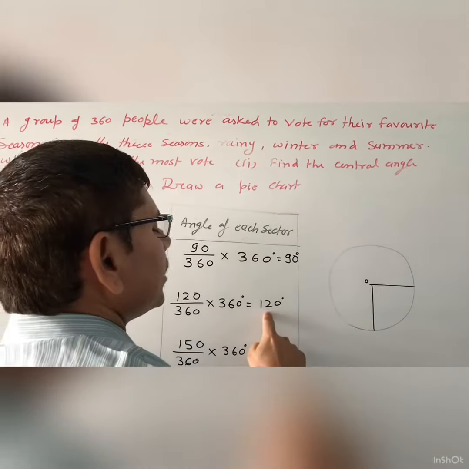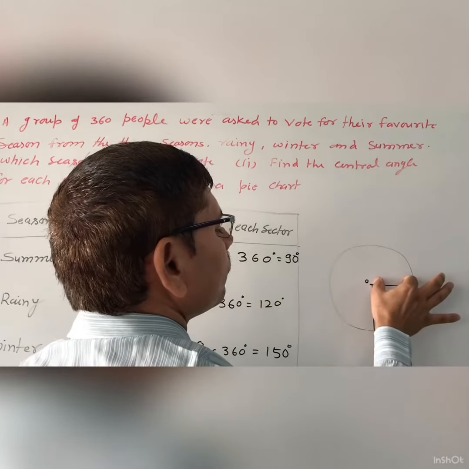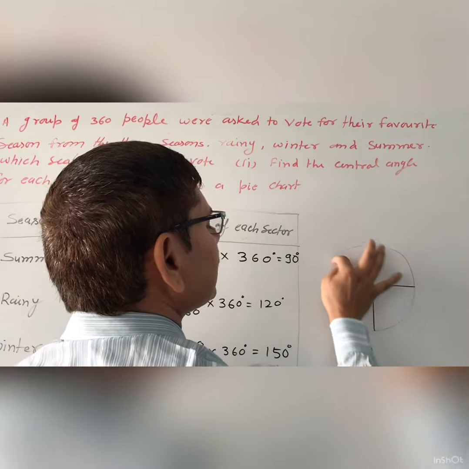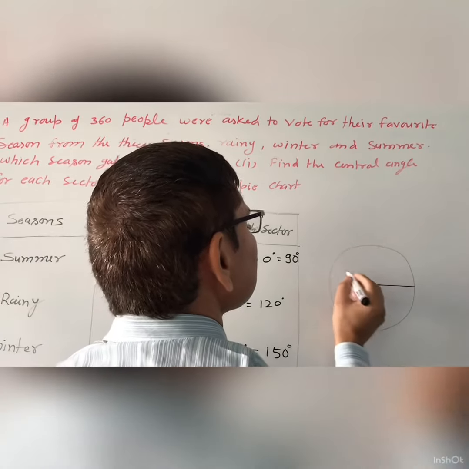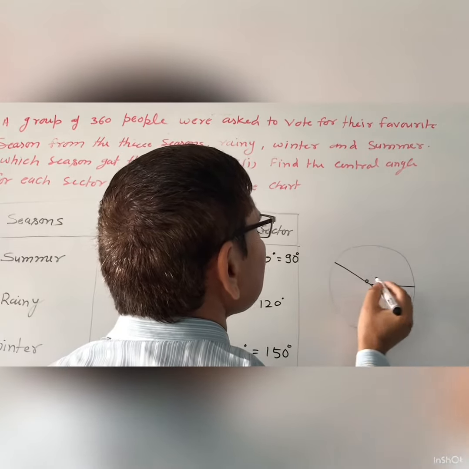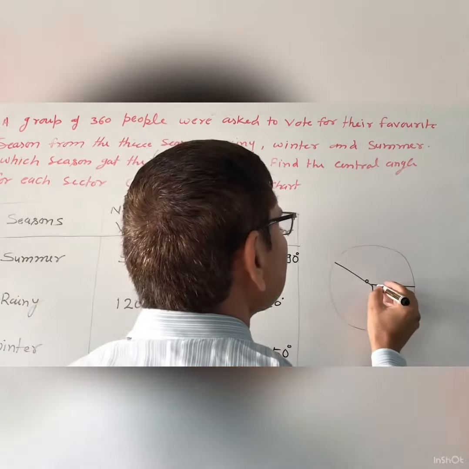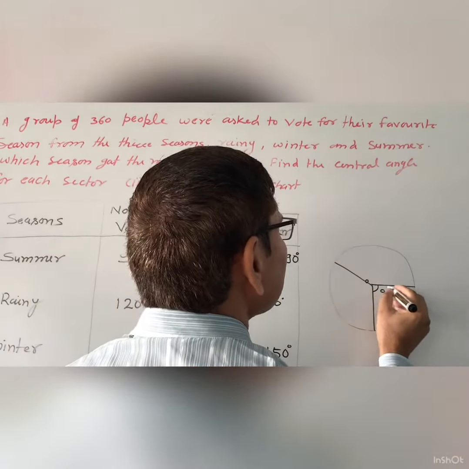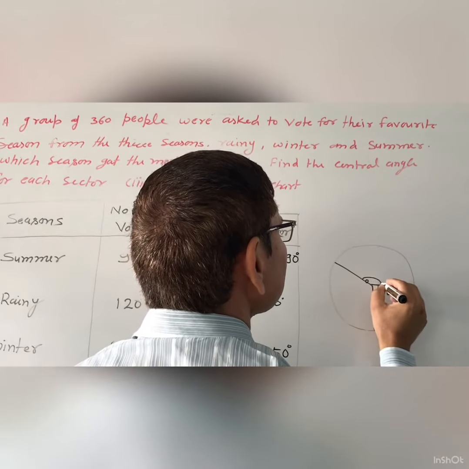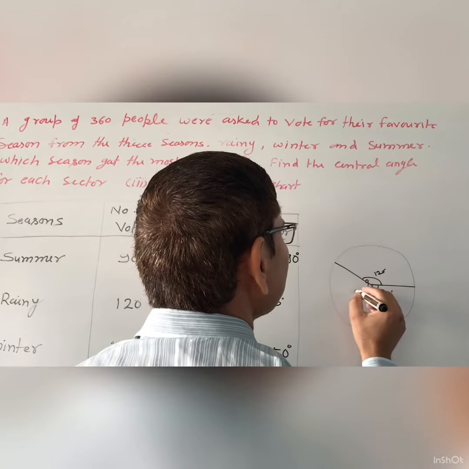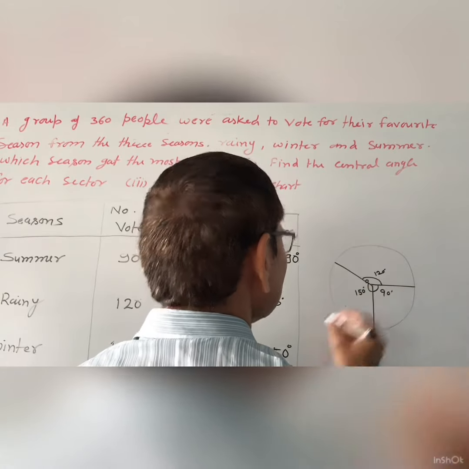After that 120 degree. Now you put the protractor on this line, then you will get the 120 degree in this place. So you will join this 120 degree and the remaining is automatically 150. So this angle is 90 degree, this angle is 120 degree and this angle will automatically remain, that is 150 degree.